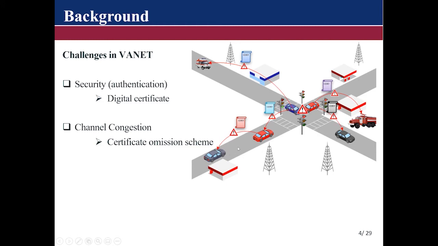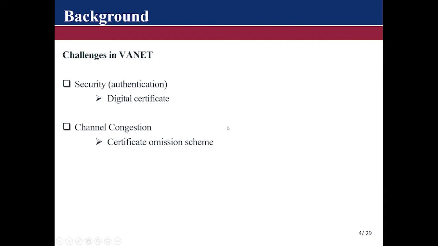How this scheme works is that, for example, between this red and black vehicle, in their initial communication, the red vehicle will attach a certificate and then broadcast it with the expectation that the receiving vehicle, which is the black vehicle, will cache the certificate into memory so that in subsequent communication it can omit it. Another example is with this violet vehicle, and also with the ambulance. In the initial conversation, a certificate is attached so that in subsequent ones it can be omitted. So this is the general or basic concept of a certificate omission strategy.